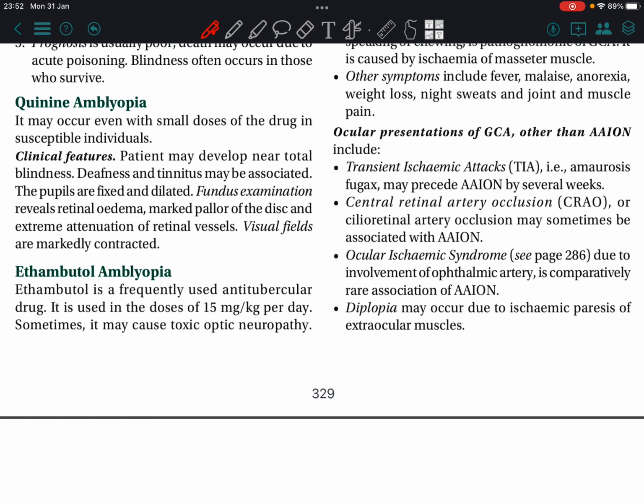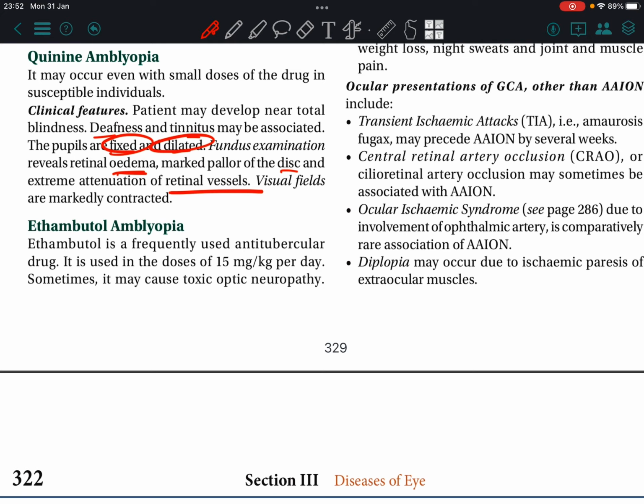Quinine toxicity: patient may develop near total blindness, and deafness and tinnitus may be associated. Pupils are fixed and dilated. Fundus reveals retinal edema, marked pallor of the disc, extreme attenuation of retinal vessels. Visual fields are markedly contracted.